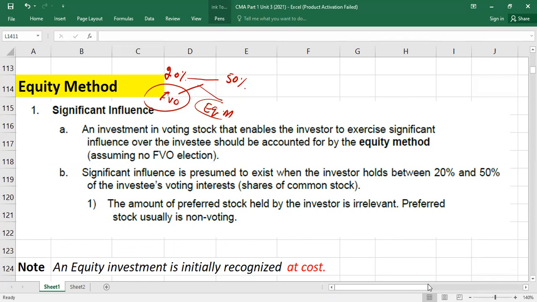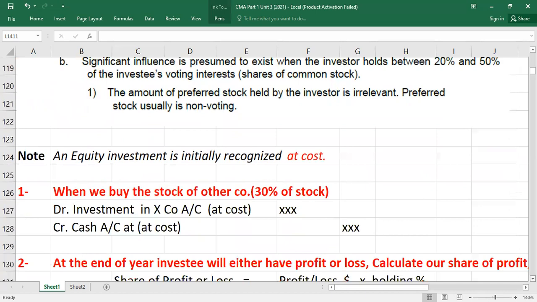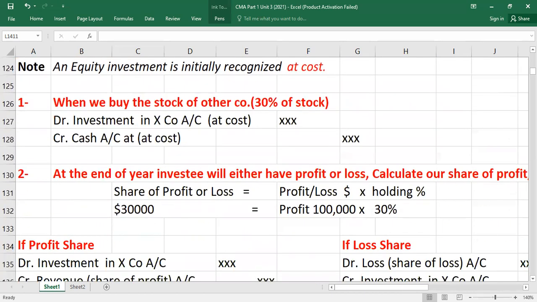So how is it going to work? Here we go. These are the equity accounting entries relevant to the equity method. Number 1, first note, equity investments, even if you're using equity method, are initially recognized at cost. Obviously, cost means whatever you have paid, including transaction cost.